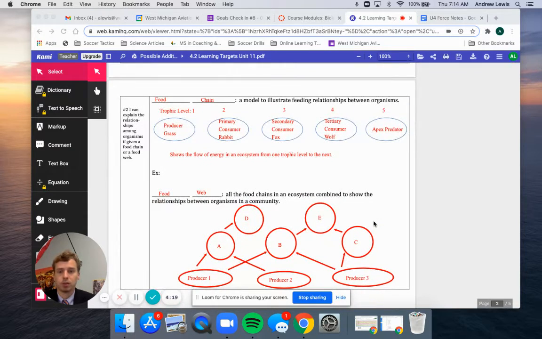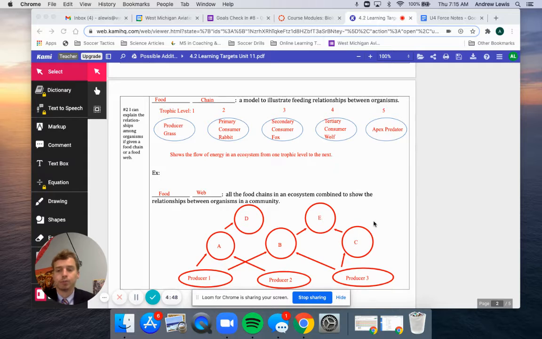So now that we've talked about those different terms, we can kind of lay them out in terms of how they are structured in the environment. So food chains, I know, is not something that's going to be new to a lot of you, but these are models to illustrate the feeding relationships between organisms. This is also how we get our trophic levels, which is showing how energy is flowing within the ecosystem from one trophic level to the next.